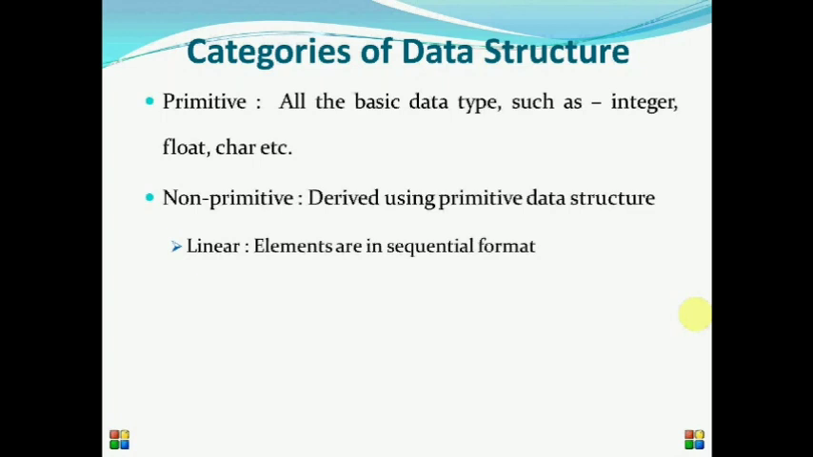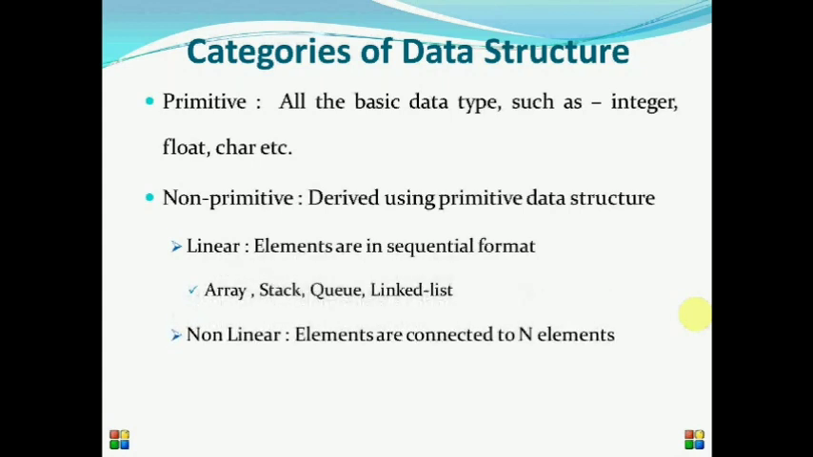So the two types of non-primitive data structures are, first, linear data structures and second, non-linear data structures. Linear data structure means the arrangement of elements in a sequential format. So one element is connected to only one other element. For example, arrays, stacks, queues, linked lists. Non-linear data structure means that one element is connected to n number of elements. For example, trees and graphs. So we will learn these data structures in detail in following sessions.